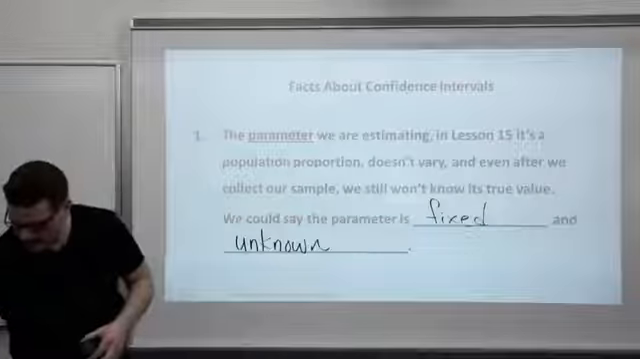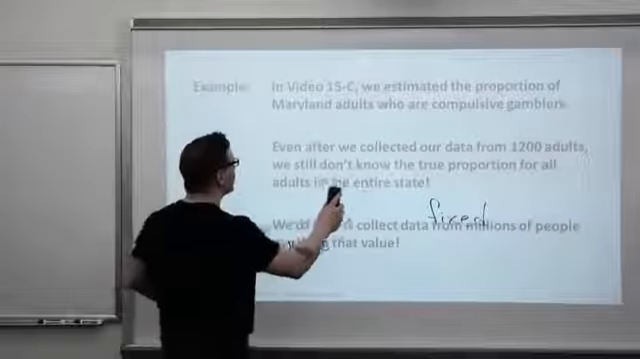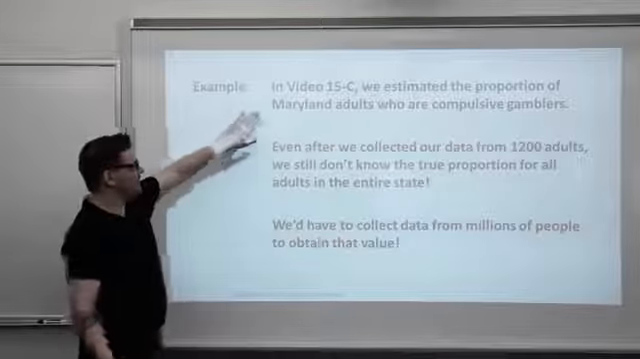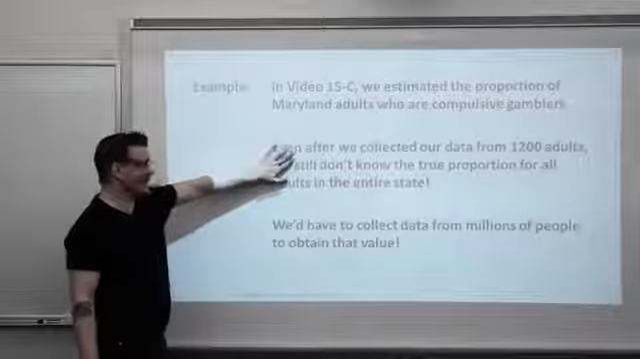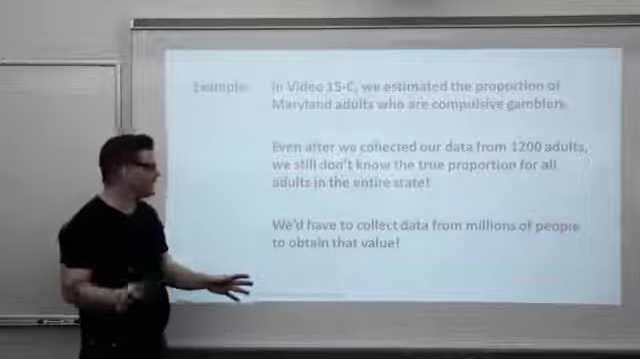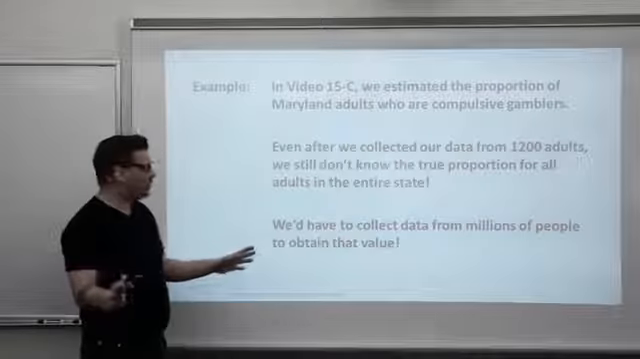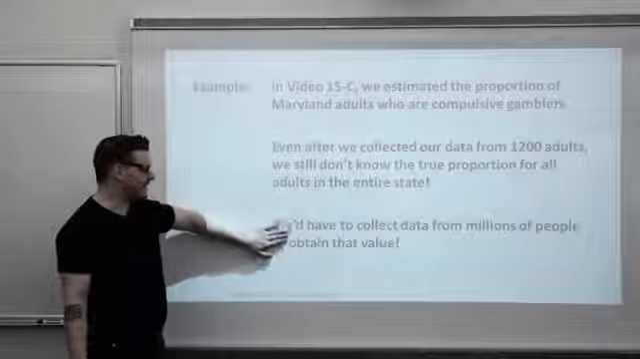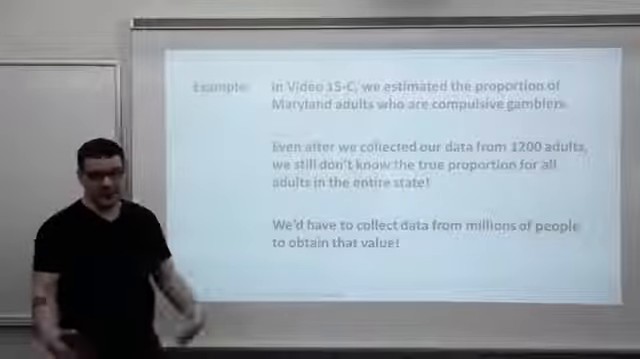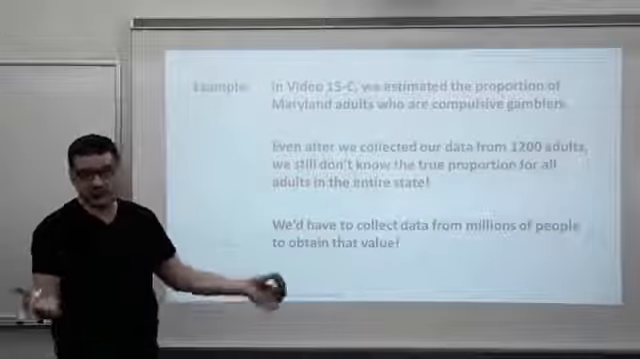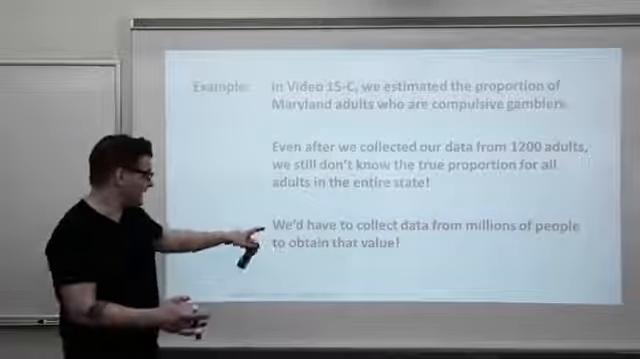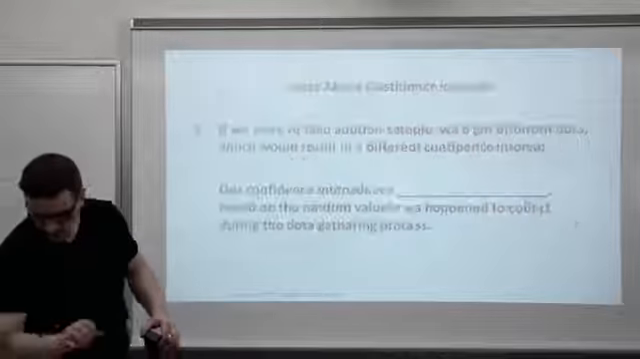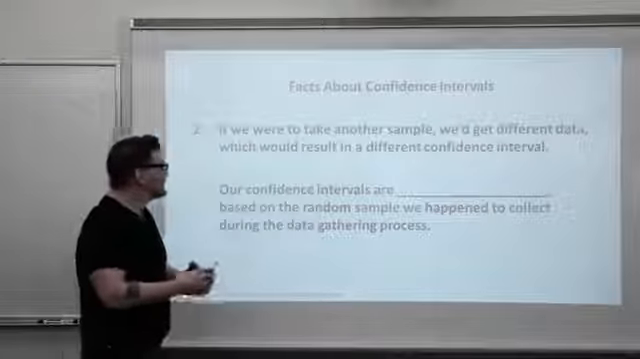All right, so there's an example. We'll go back to this compulsive gambling. Back in the last video with Kim, we estimated the proportion of Maryland adults who are compulsive gamblers. Even after we collected our data from 1,200 adults, we still don't know the true proportion for all adults in the entire state. We'd have to collect data from millions of people to obtain that value. There are over 5 million people who live in Maryland, probably over 4 million adults. To get the true value, we would have to collect all that data, and it's just not realistic to do it. Okay, fact number 2.